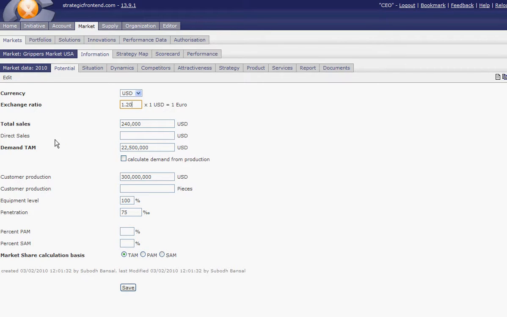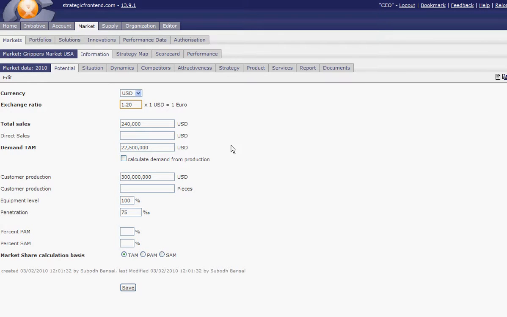Then here it asks you what are the total sales in US dollars, and also what is the demand of the market. If you know, this is the easiest way. Demand TAM means total accessible market. So this is your sales in the market, 240,000 US dollars, and the estimated market is 22 million US dollars.